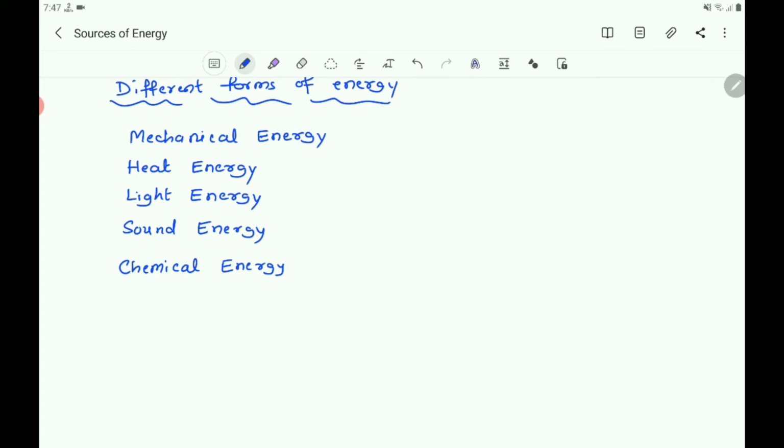So mechanical energy is a form of energy, and you know that it includes kinetic energy and potential energy. You know what is kinetic energy? An object in motion possesses what is known as kinetic energy. So energy possessed by an object due to its motion is called kinetic energy, and energy possessed by an object due to its position is called potential energy.